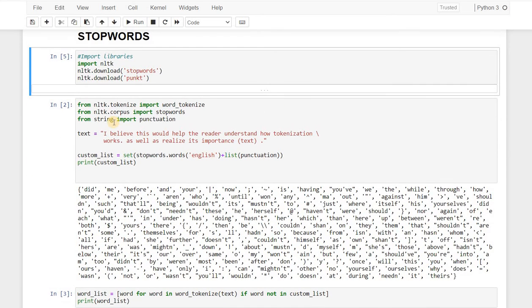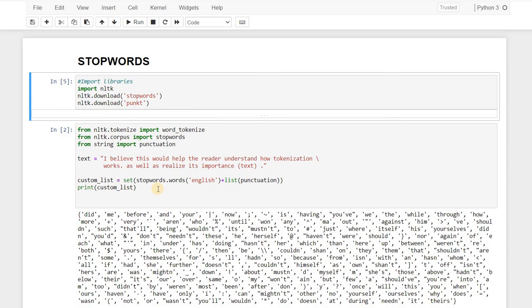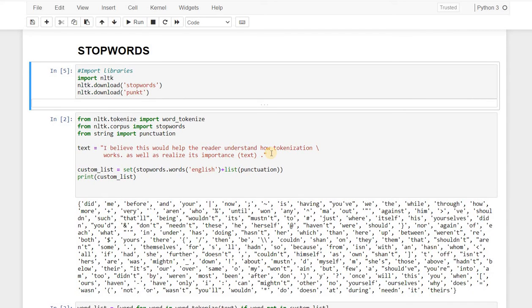Now, for stop words, I have used this code. So from nltk.tokenize, import word tokenize. Then from nltk.corpus, import stop words. Then from string, import punctuation. We have imported these three libraries. Now in the text variable, I have taken a sentence that is, I believe this would help the reader understand how tokenization works as well as realize its importance. Now, what is the expected output? So we have this text and we have to remove the stop words from these sentences.